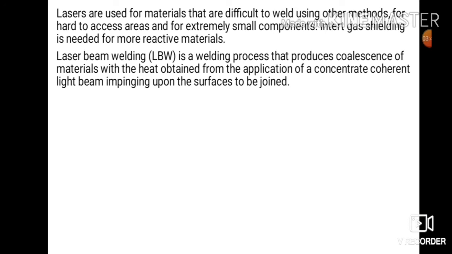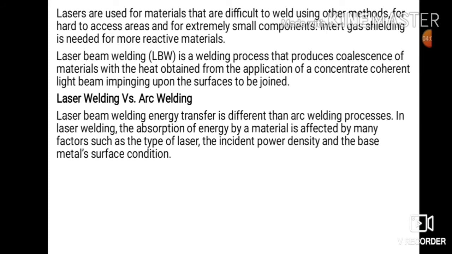Laser beam welding is a welding process that produces coalescence of materials with the heat obtained from the application of a concentrated coherent light beam impinging upon the surface to be joined. What is the difference between laser beam welding and arc welding? Basically, energy transfer in laser beam welding is different from the arc welding process. In laser beam welding, the absorption of energy by a material is affected by many factors such as the type of laser, incident power density, and the base material surface condition.